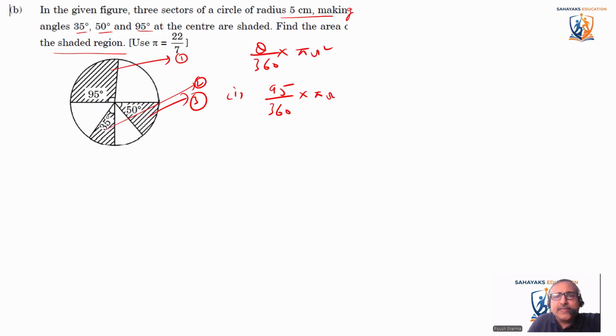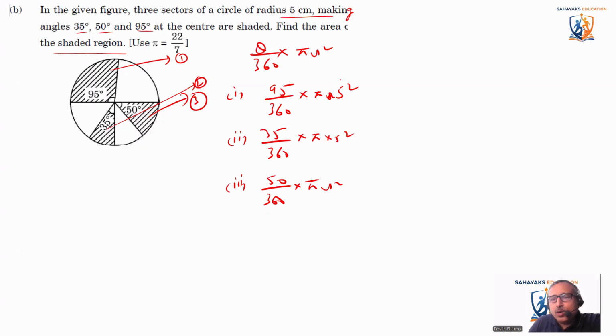R is given as 5 centimeters, so I'll just say 5 square. Second one comes out to be 35 divided by 360 into pi into 5 square. And third one is 50 by 360 into pi r square.